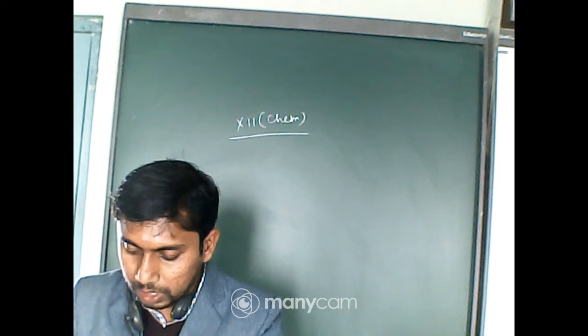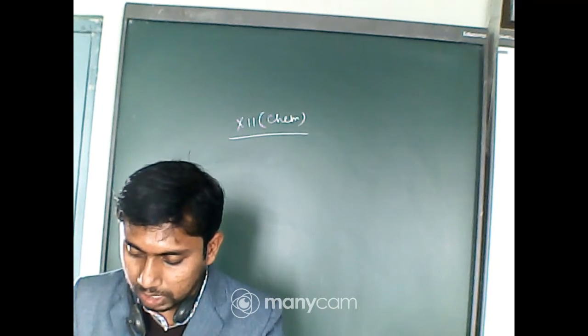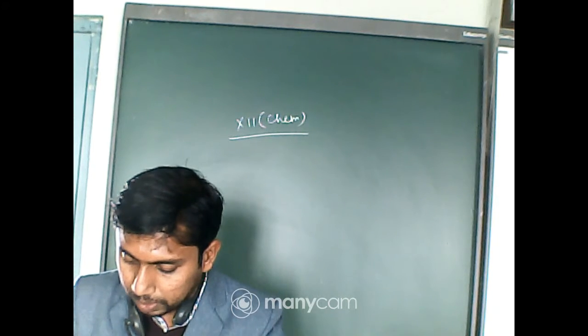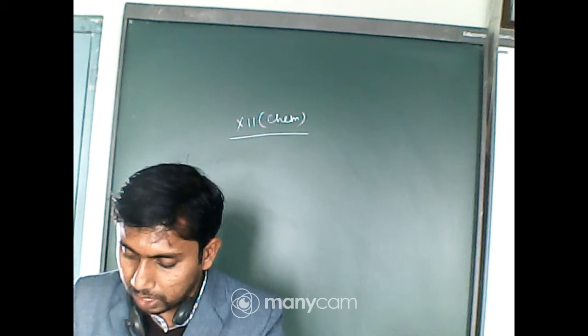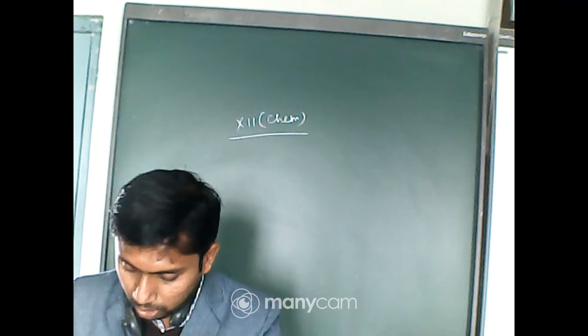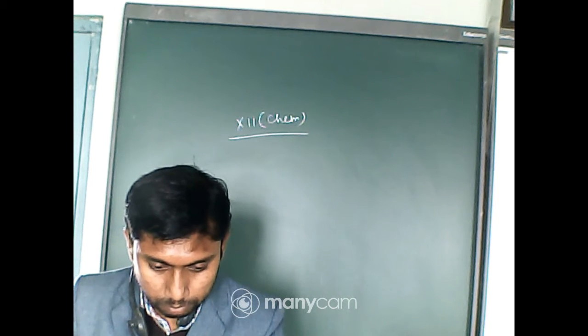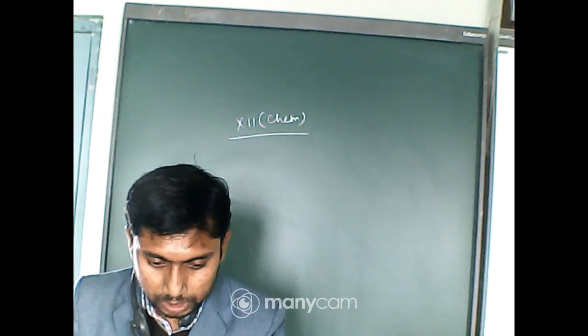The assertion is correct. The reason is also correct, but they are not linked. So the option will be B. Isn't it?